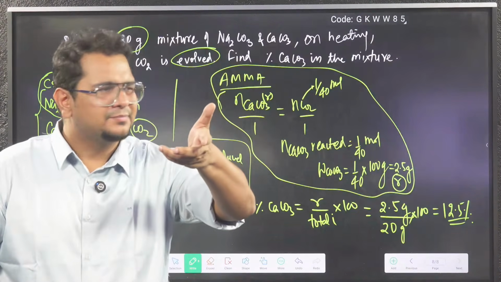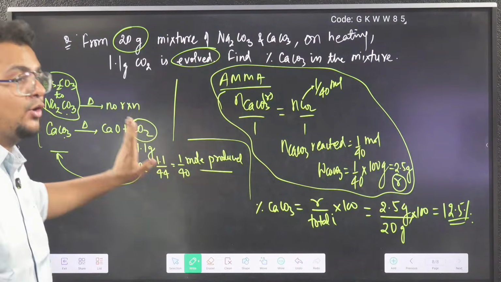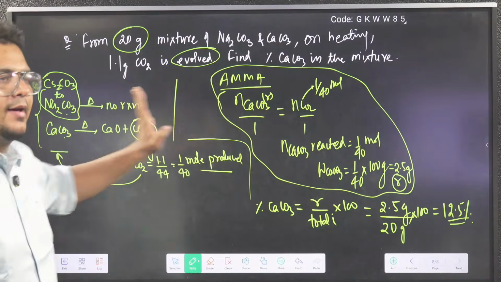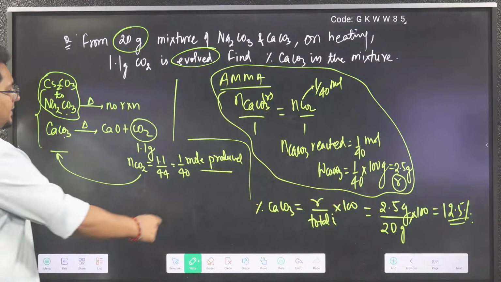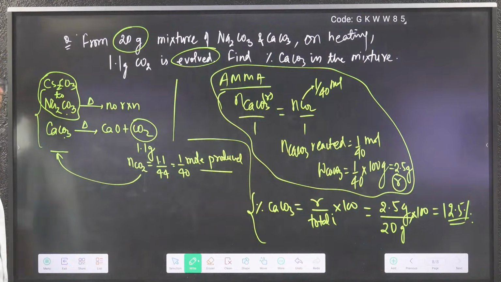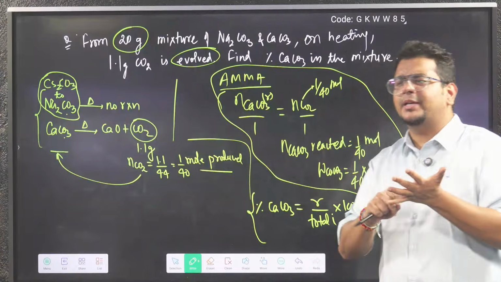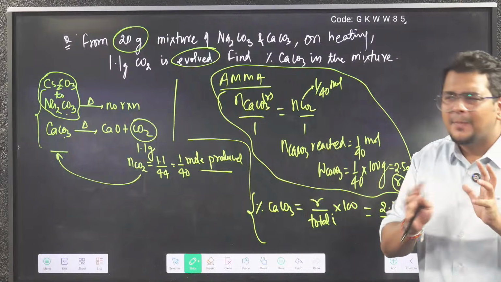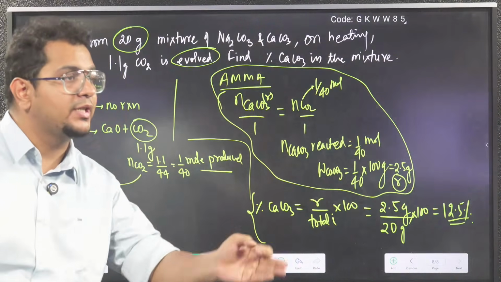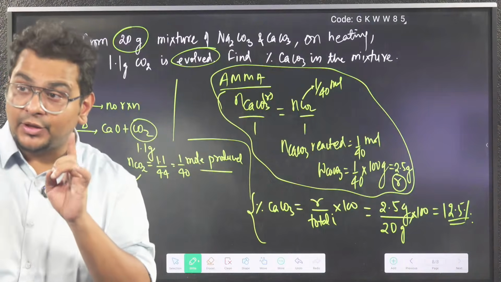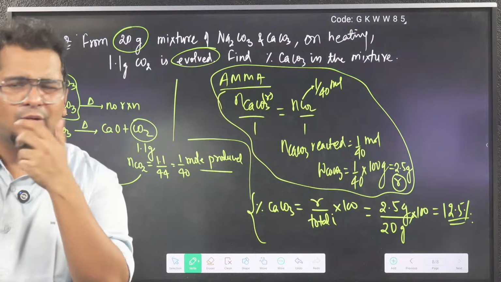In the 20 gram sample, only 1.1 gram CO2 came. So from CO2, applying mole analysis, I get how much CaCO3 reacted. Reacted by initial into 100, I will apply, and I will automatically get the percentage of CaCO3 present. Are you understanding percentage purity, percentage of mixture analysis, percentage yield, percentage efficiency? Everything follows a similar procedure. To practice today, the material PYQs, NEET PYQs and JEE Main PYQs are there, practice them.